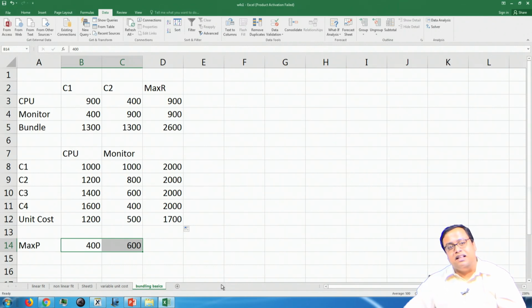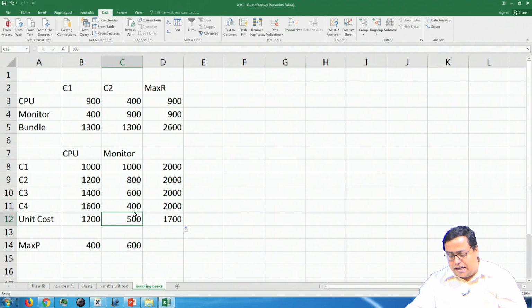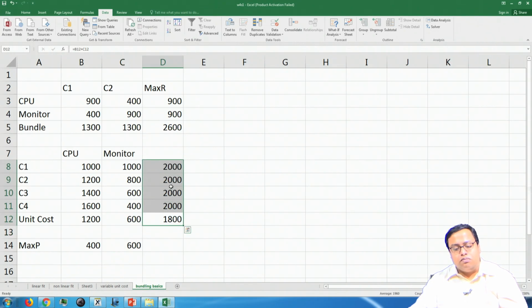So, this is what bundling is, where I can do anything. On the other hand, if by chance this value was 600, then I would have gone 2000 and 800. So, the difference is 200. For 4 guys it would have been 800.